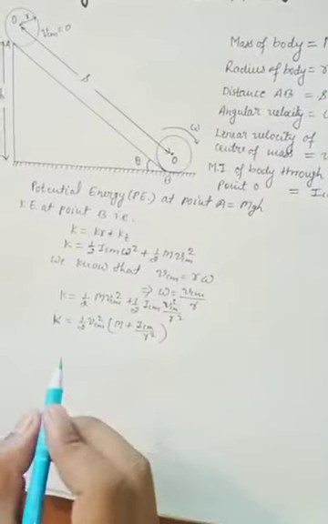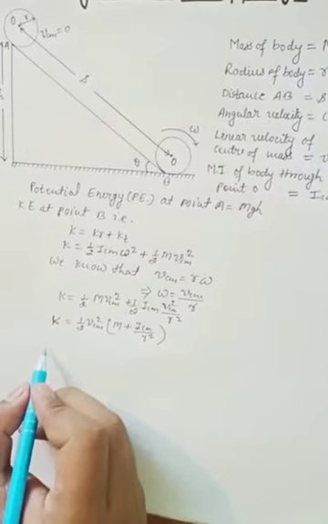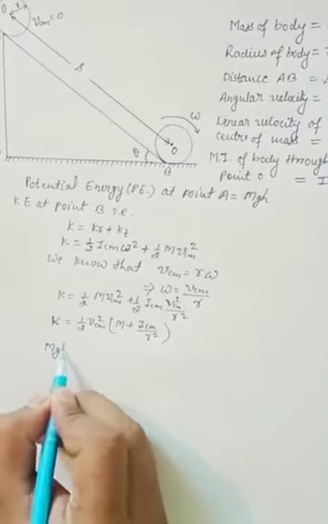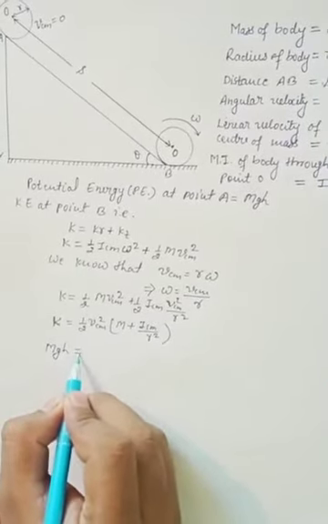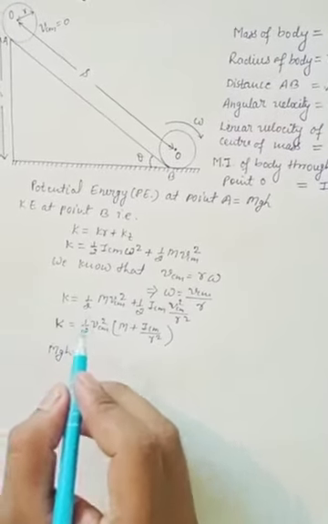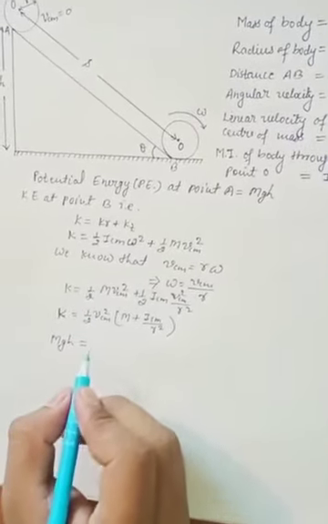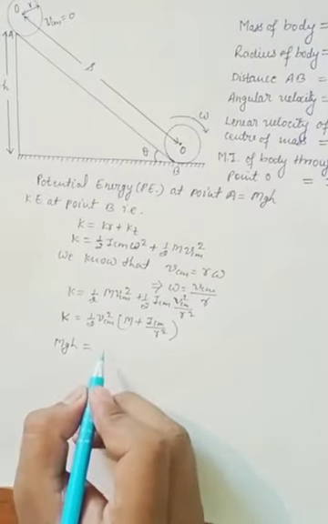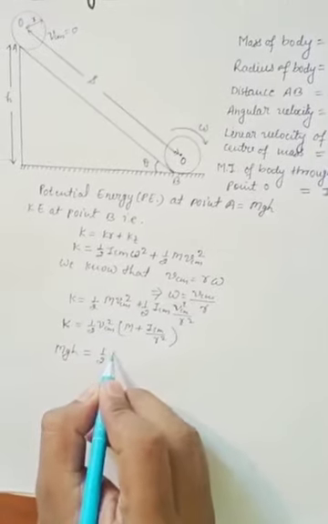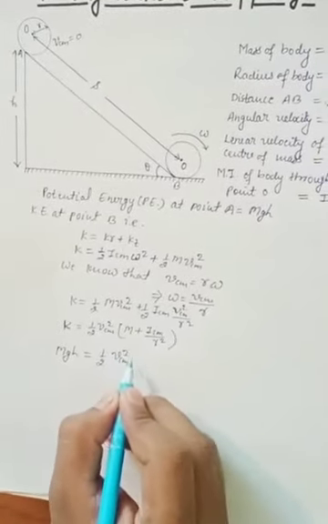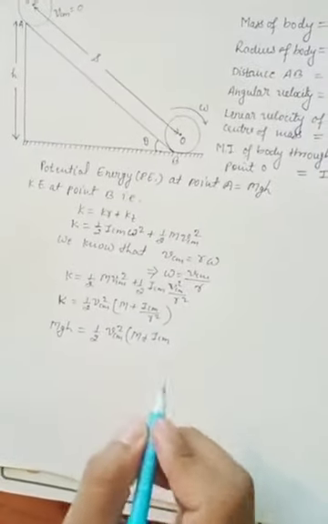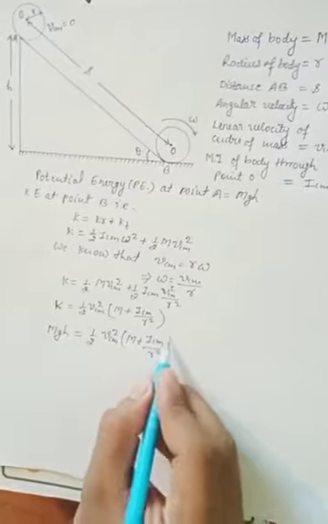So we can write mgh, meaning the potential energy, is equal to the kinetic energy consumed in rotation and in translation. That is, mgh is equal to half VCM square times m plus ICM upon R square.